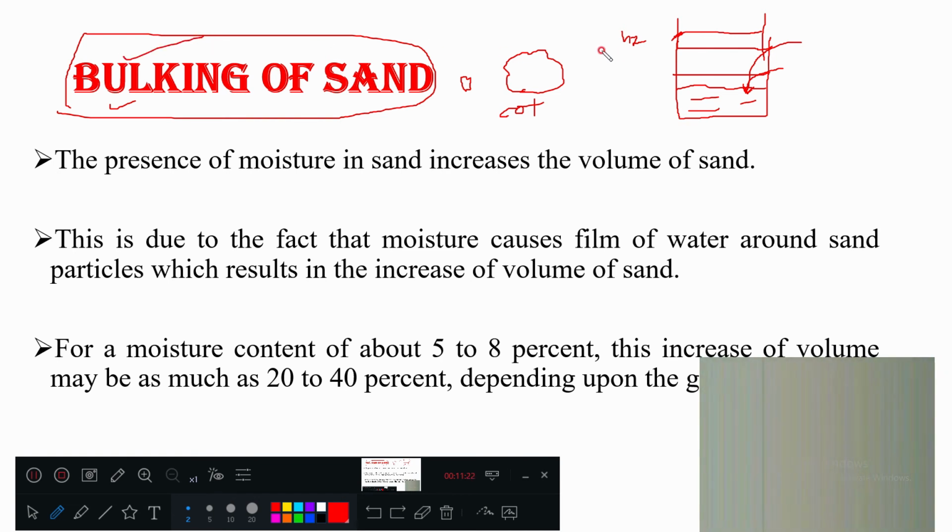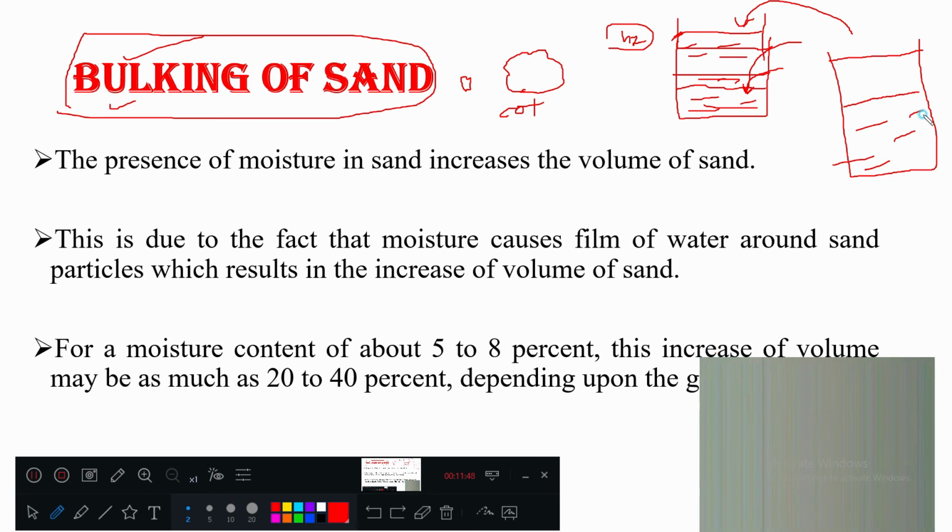If you add more water beyond this maximum value, the volume or height is not going to change. Why? As you add more and more water, the sand will start settling down. Then how will it appear? If you add more and more water, the water is at the top level, and almost all the saturated sand will come and deposit here.